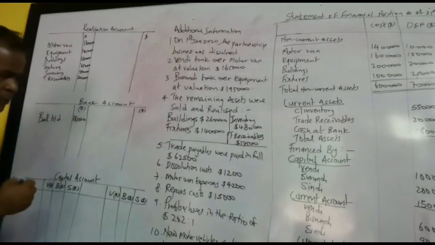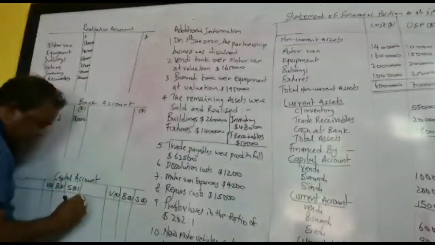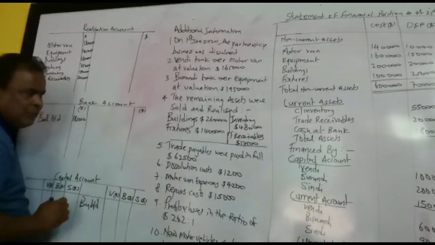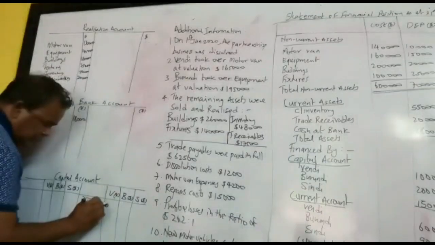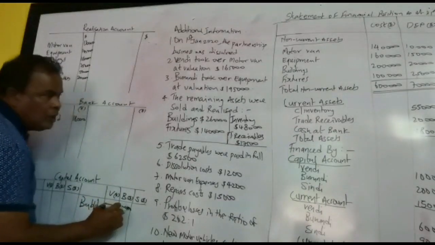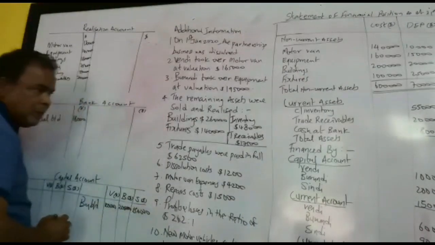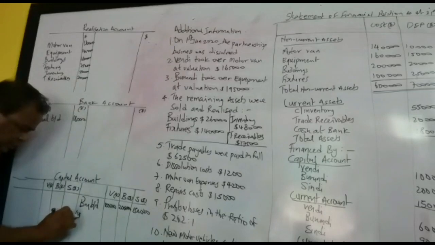And then we have capital account balance in the capital account on the credit side. We have balance for Wendy 100,000, and then this 100,000, and then we have the last one 150,000. And then we have to copy the current account as well.